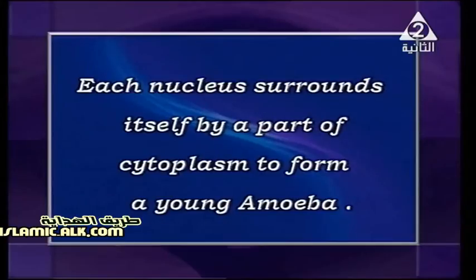Encystment means an envelope or chitinous coat, and it happens only under unsuitable conditions like dryness, extreme temperature, shortage or deficiency of food, and so on. After that, each nucleus surrounds itself by a part of cytoplasm to form a young amoeba.